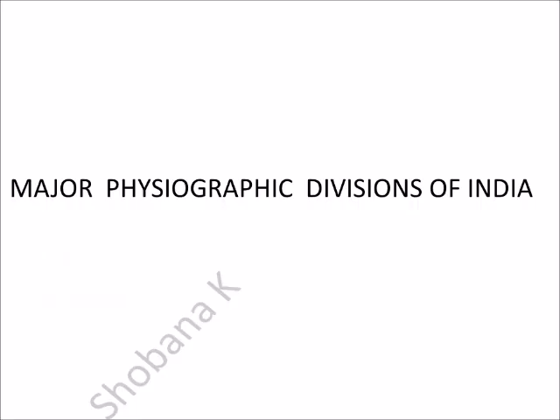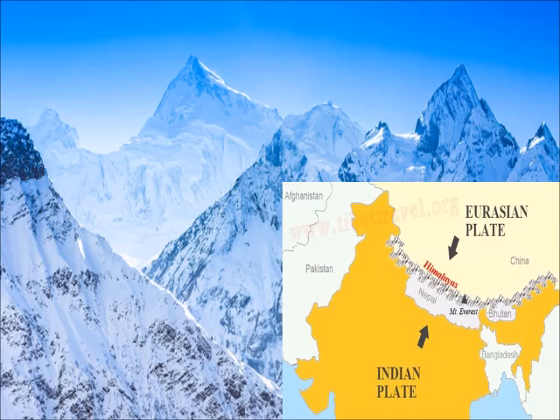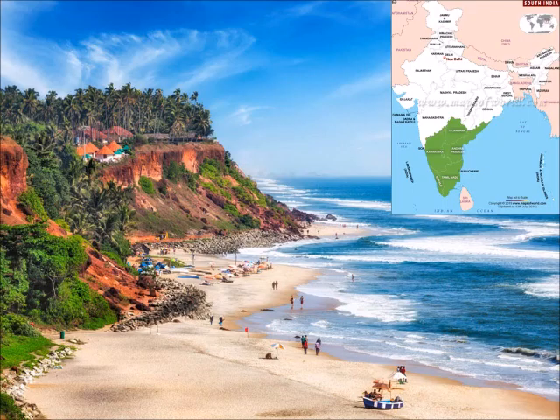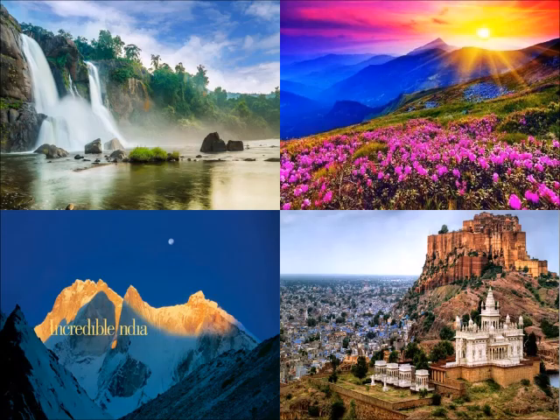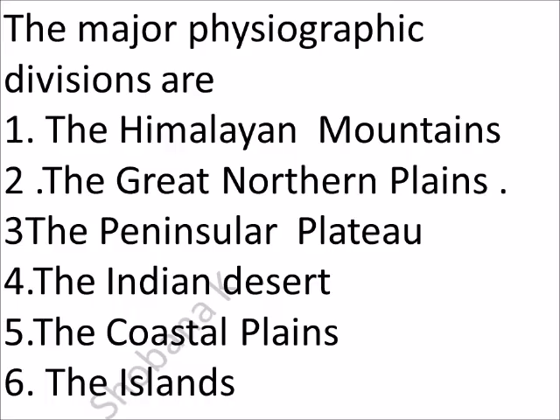Major physiographic divisions of India. The Himalayan peaks in the north, the beautiful beaches in the south, the great Indian desert in the west, the natural heritage in the east make India a vibrant, colorful and incredible country.